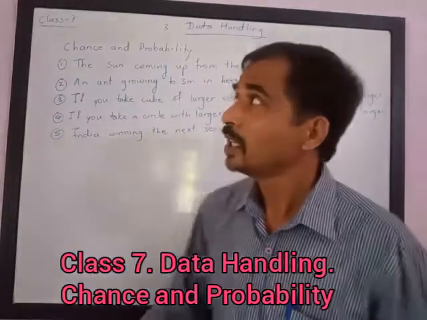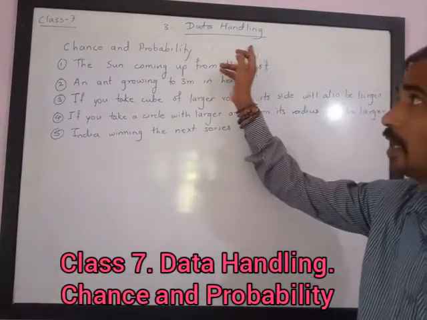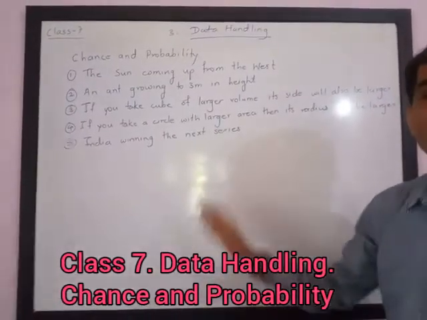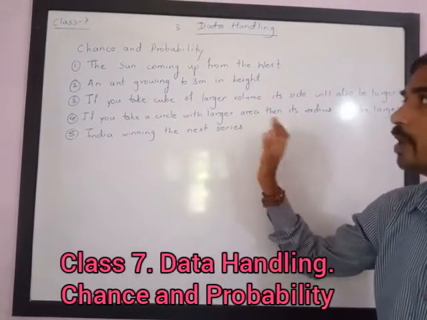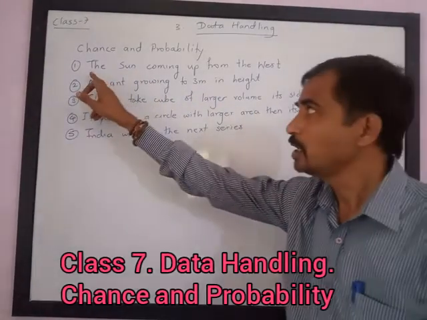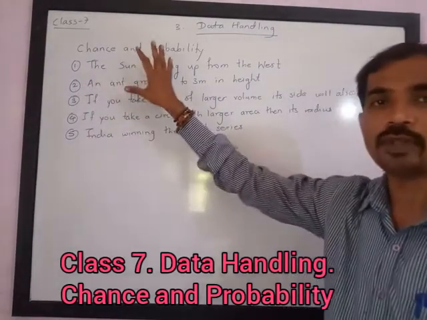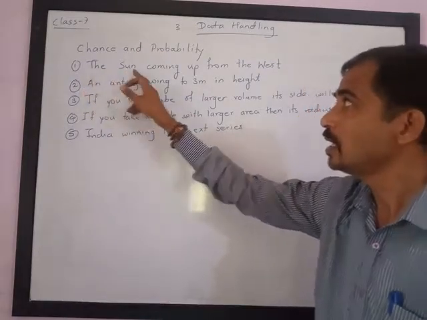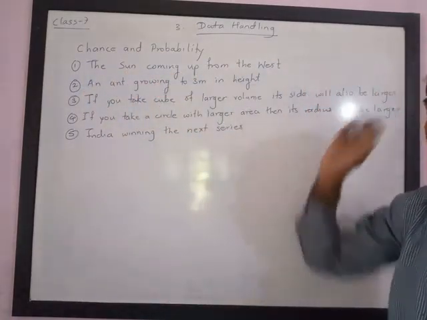Dear friends, in class 7, third chapter, data handling, the next topic is chance and probability. So we are going to study this chance and probability. First point is, let us understand from certain examples. The first example is the sun coming from the west.